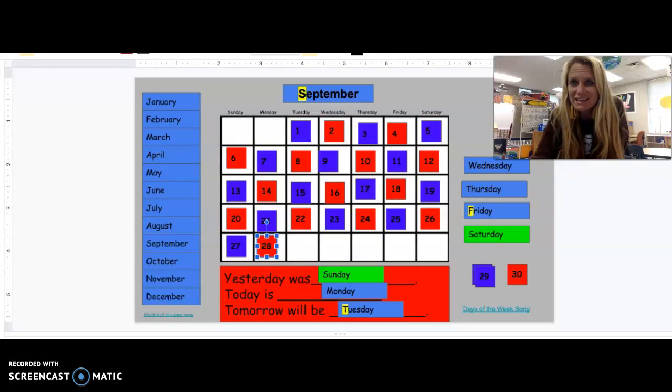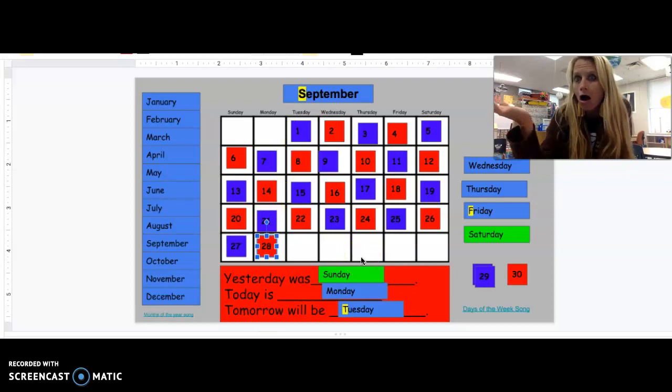This is our calendar. It tells us what day it is, what month we're in, and our number and our day of the week. All right, up here, I see the word September. It starts with the letter S, like Serenity, Sophie, Sophia. They also begin with the letter S. All right, yesterday was Sunday. Oh, another S. Sunday, September have the same beginning sound. Today is Monday, and then tomorrow will be Tuesday.